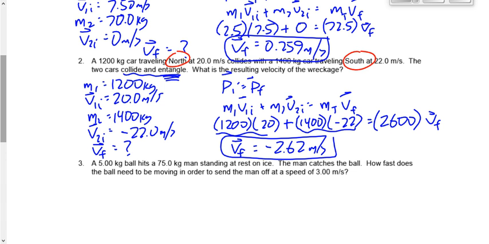Really, we should define north as positive here at the beginning of the question, but unless you're defining something in a way that you don't normally define it, we don't have to write that anymore. Okay, it's okay just to assume that north is positive and south is negative.